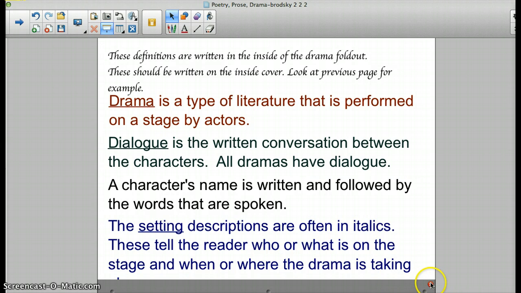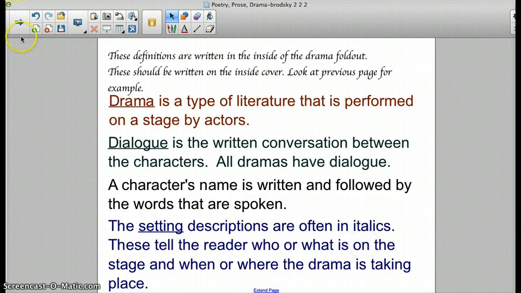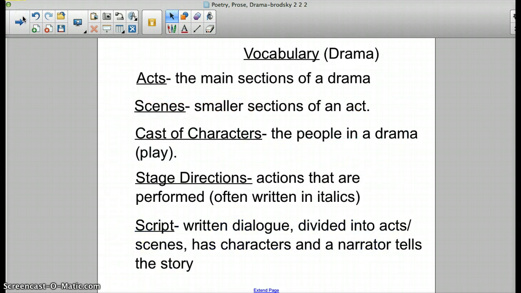Going on to some more vocabulary. Acts are the main sections of a drama. You may have Act 1, Act 2, things like that, and you may even have an intermission between the acts. I don't have that on here, but an intermission would be like a short break, almost like a recess between the two, where you can go to the bathroom and then come back.